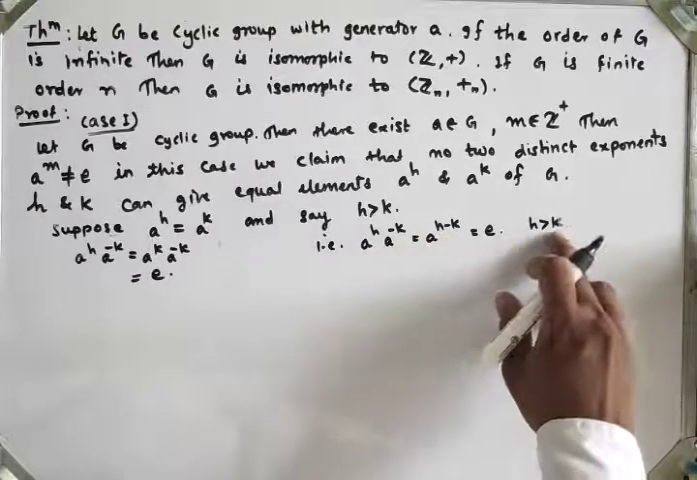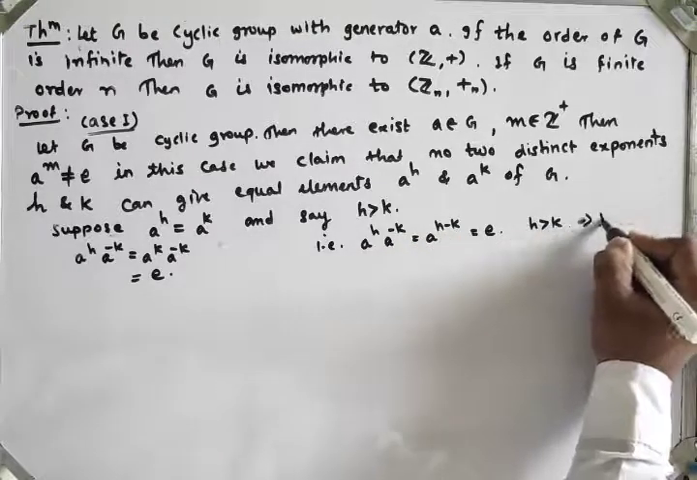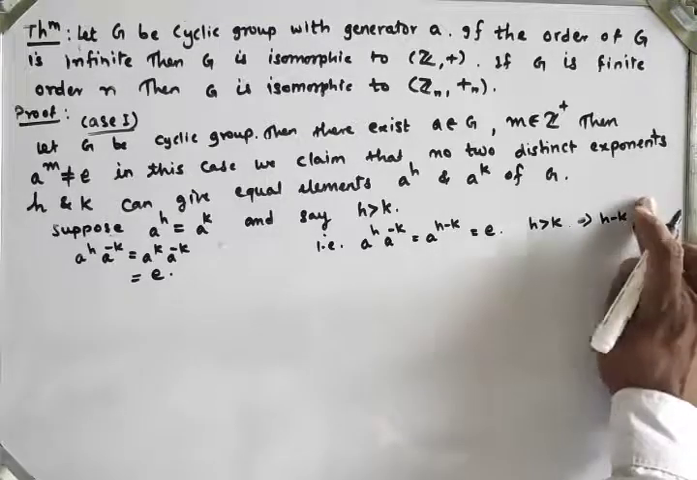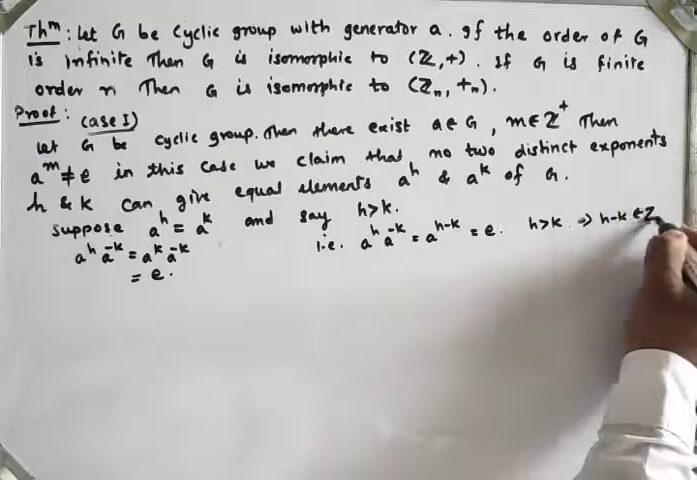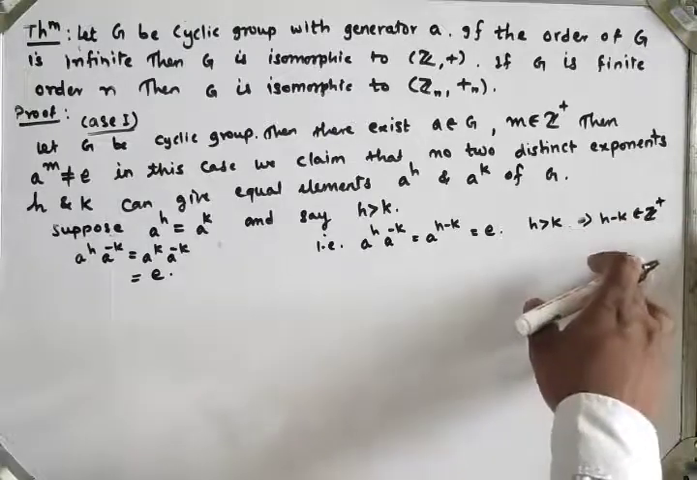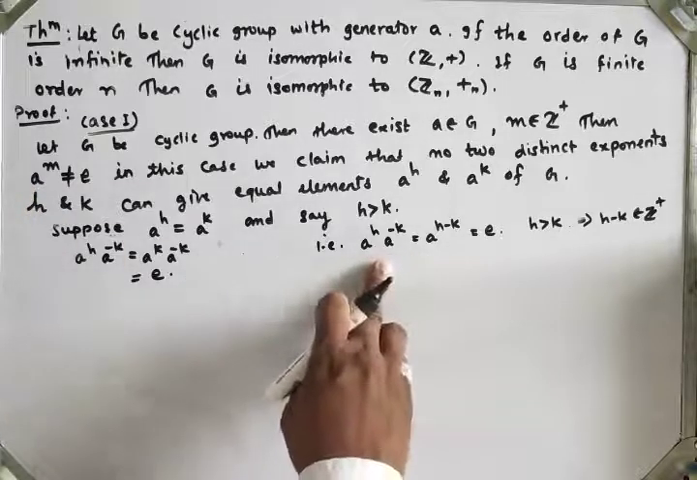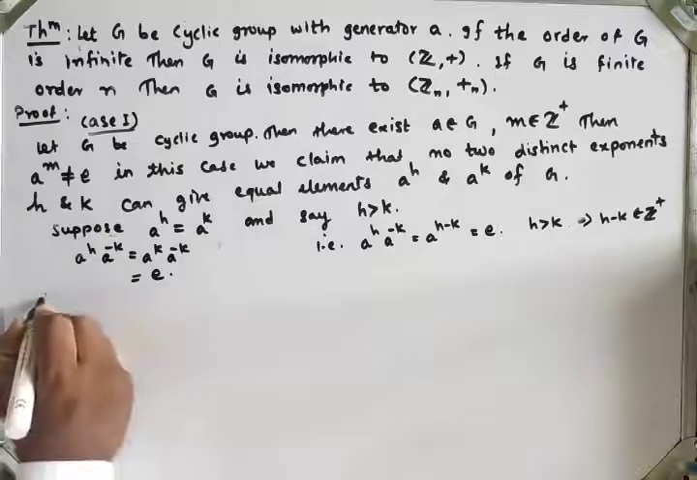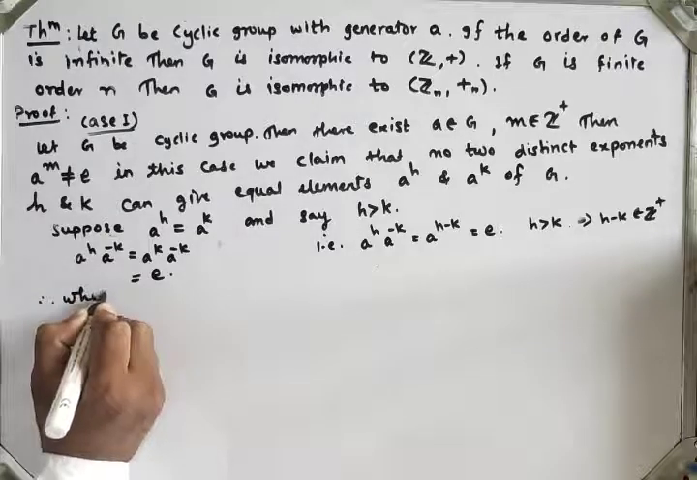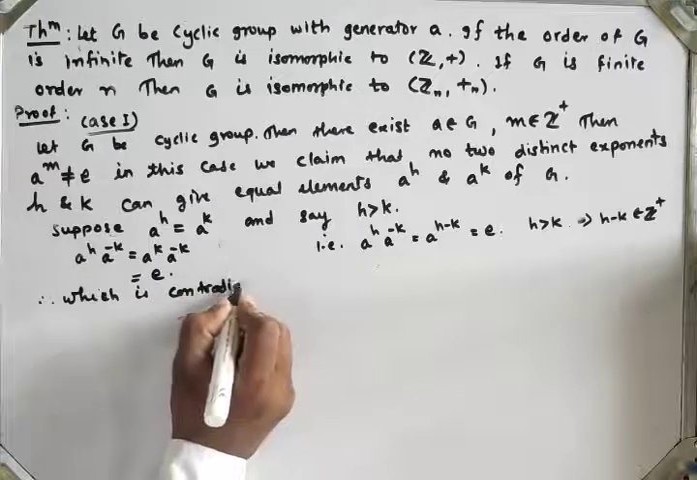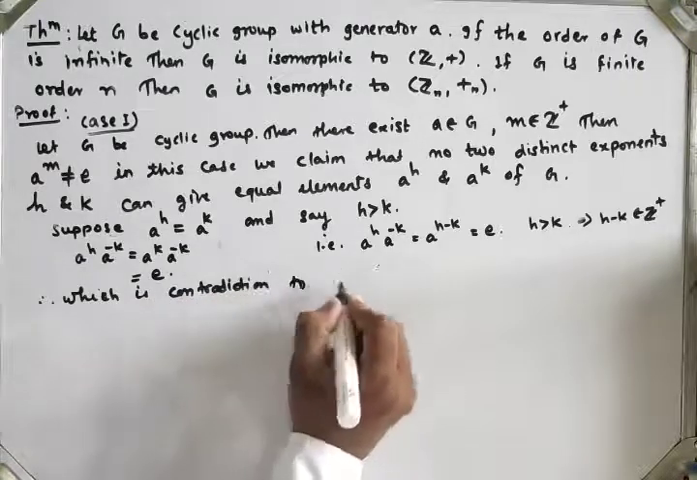So here h greater than k means h minus k is also greater than 0, which belongs to the set of positive integers. But we have taken A raised to m not equal to identity, so this is a contradiction to our assumption.